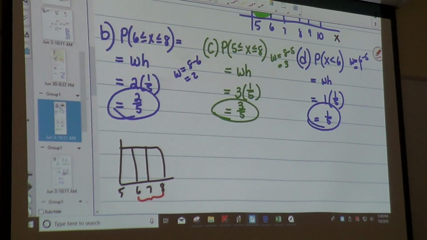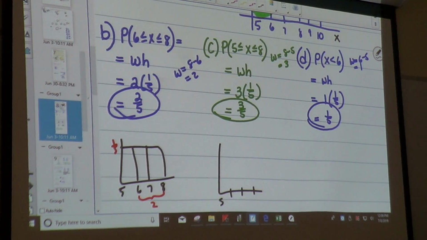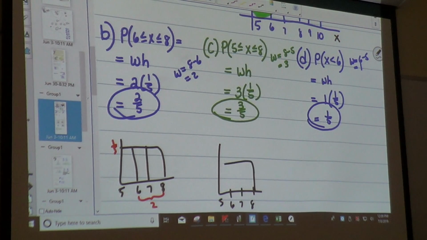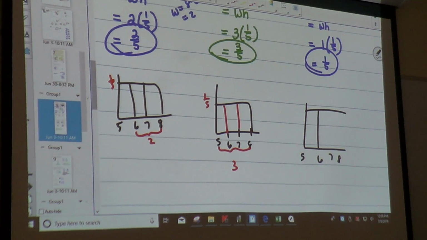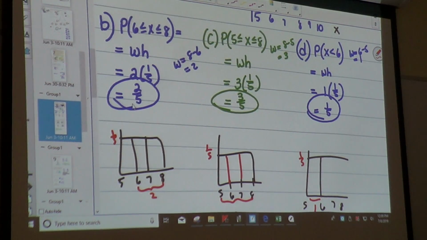That would be 2 times 1/5. And this would be 5, 6, 7. This would be 1/5 times 3. And this would be 6, 7, 8. This would be 1 times 1/5. That way you can see the picture if you need to. We good?